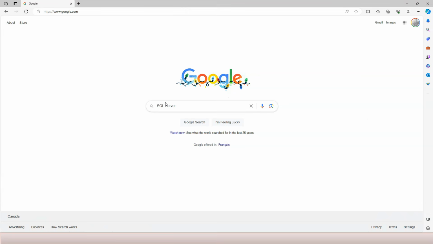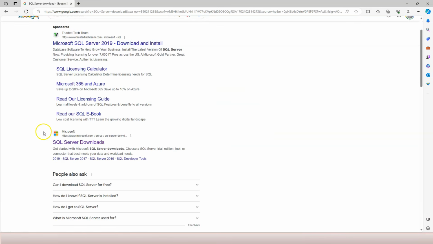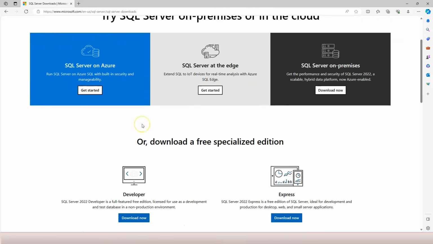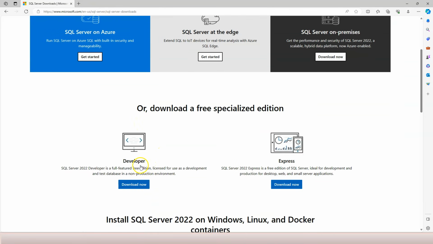First, let's install Microsoft SQL Server, which is the database management system. We can go to Google and search for SQL Server download. And then we can see here is SQL Server downloads. You can click on it. And if you scroll down a little bit, you can see the Developer edition and the Express edition.